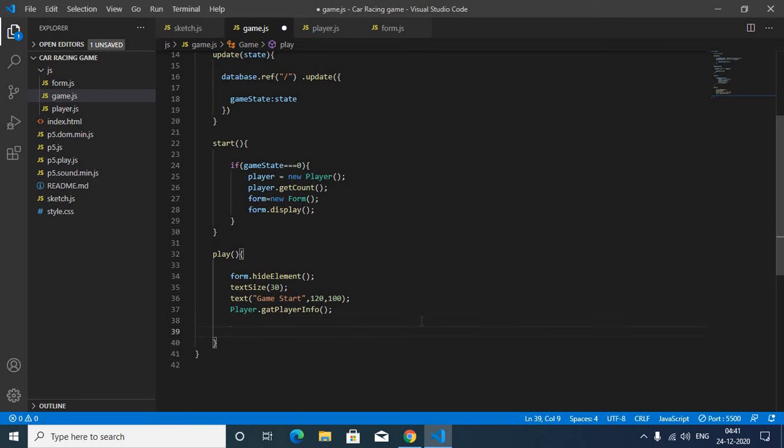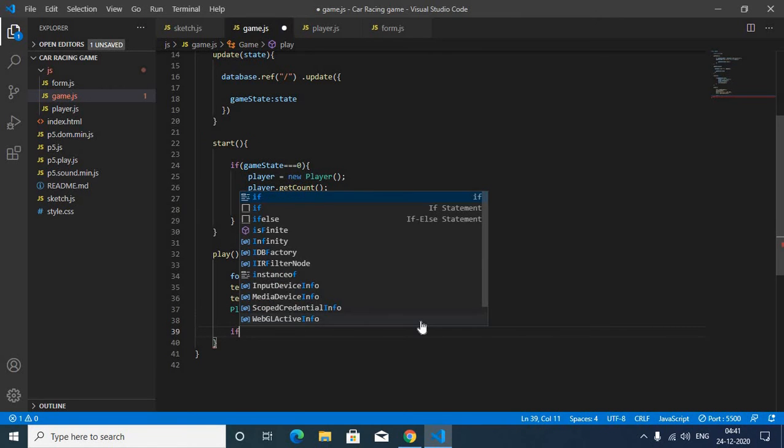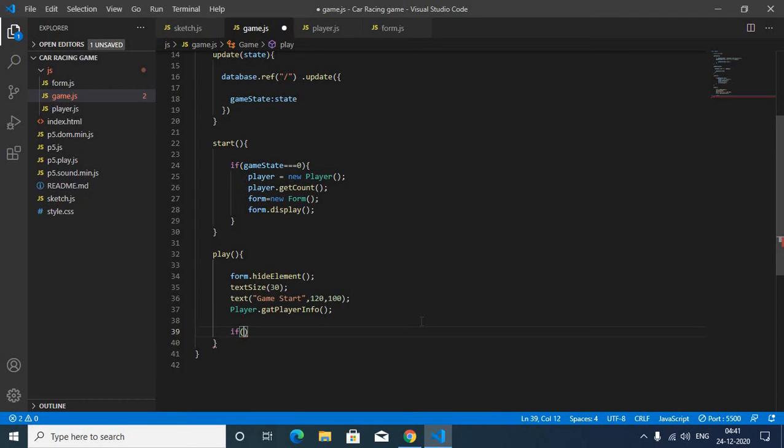Then we are going to write an if condition. So if allPlayers is not equal to undefined. So when allPlayers is defined, then we are creating a new variable, displayPosition.